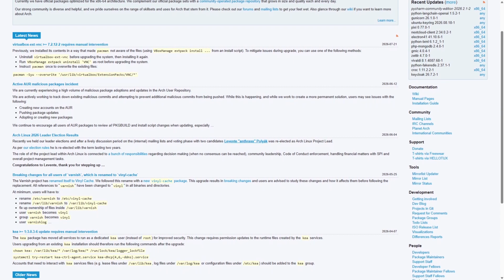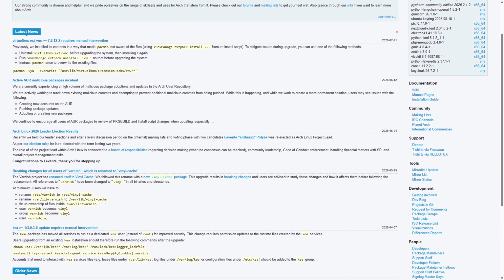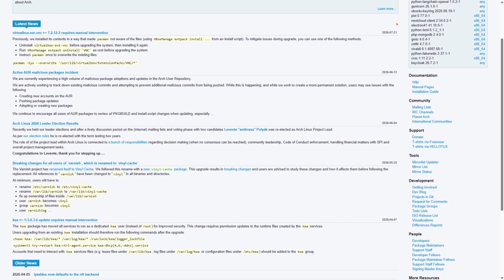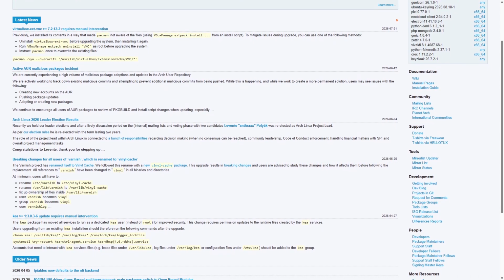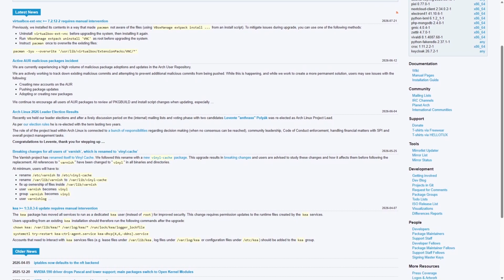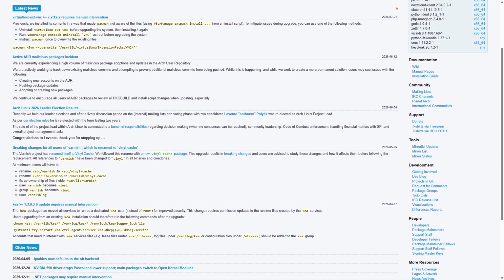Arch uses the Pacman package manager and offers access to the Arch User Repository, AUR, a vast collection of community-maintained packages. Its rolling release model ensures users always have the latest software, but this can sometimes introduce instability.